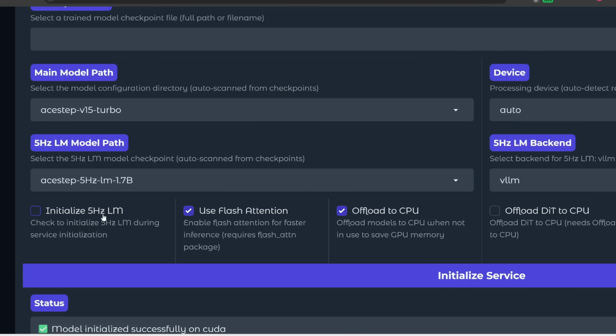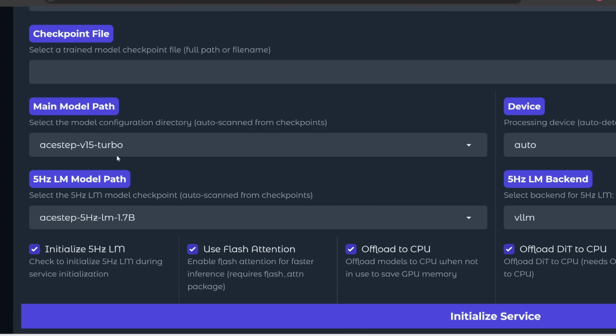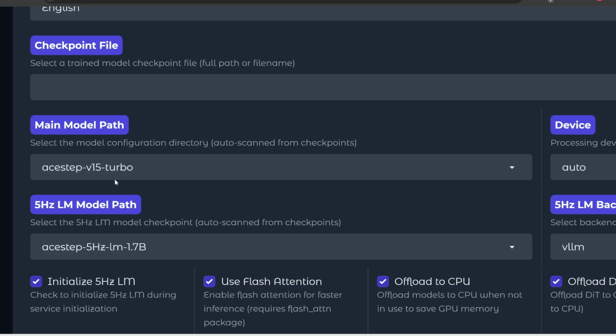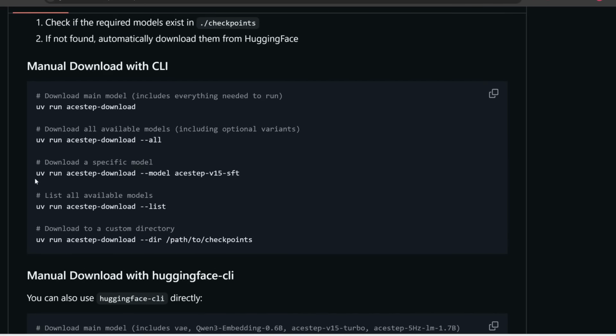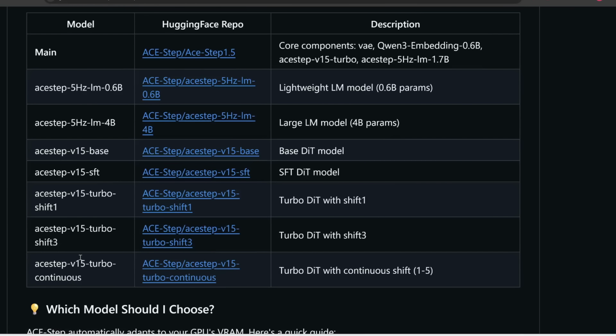This means you're going to turn off thinking for all your music generations. It's supposed to improve the coherence and structure and quality of your song, but it's not too important. Now, by default, at least for me, this is what it downloaded, but you can also manually download a model yourself. In your terminal, you would simply need to run this line, uv run AceStep download --model, and then you would paste in the appropriate model name, which is listed in this table over here.